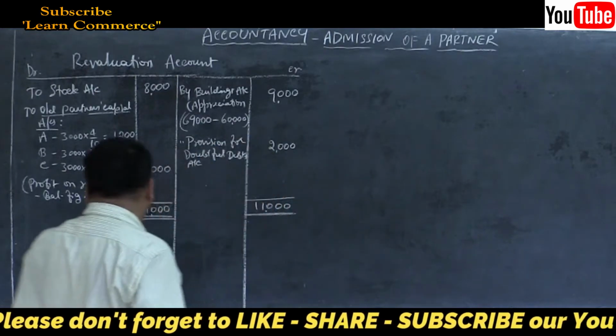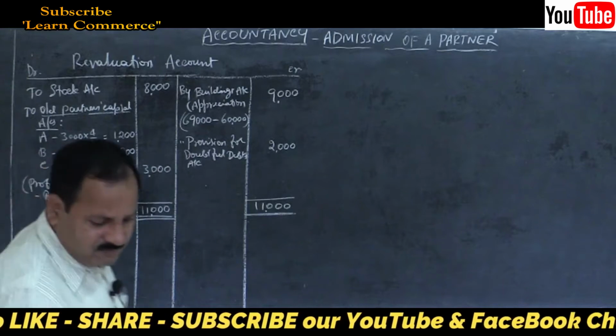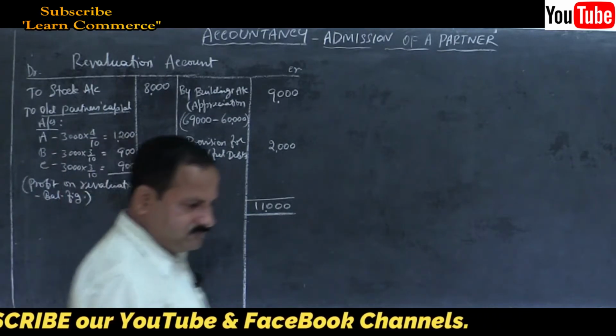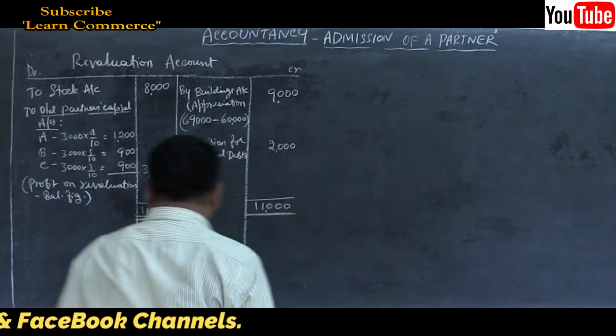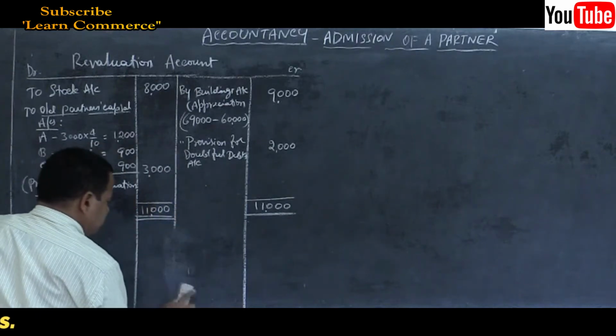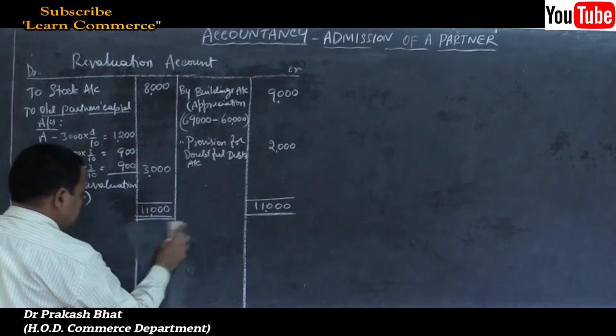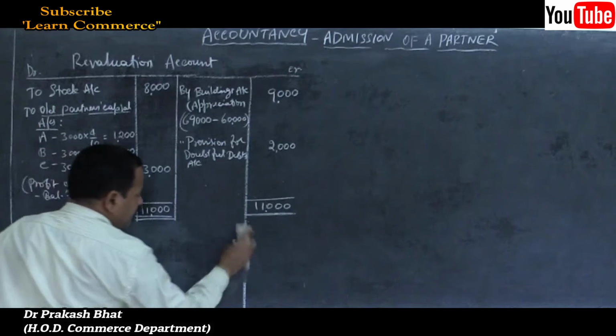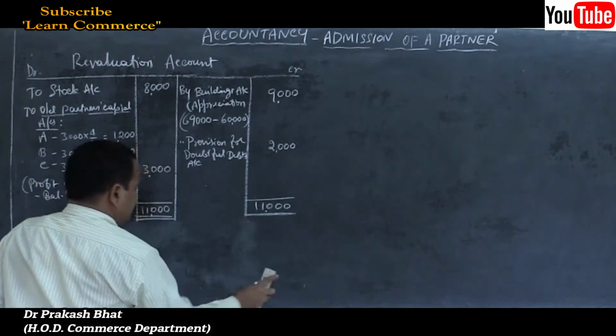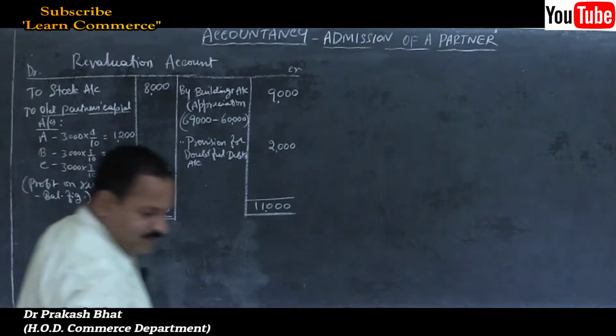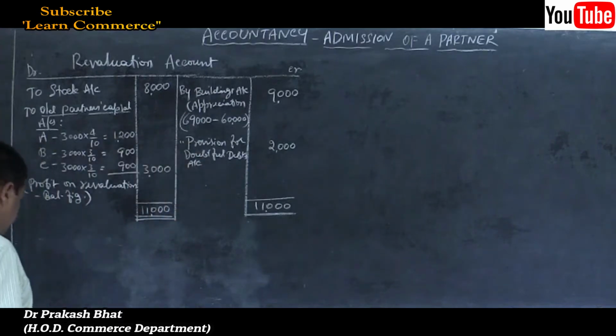Let us calculate here. You just show the working note here, just after this. Prepare working note.